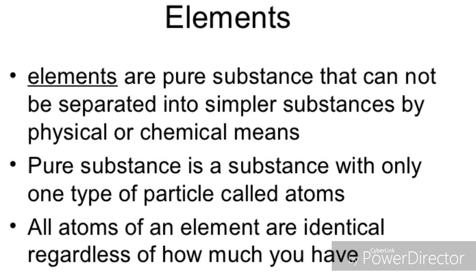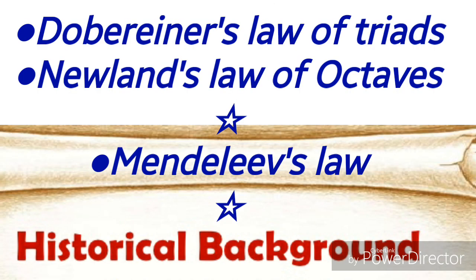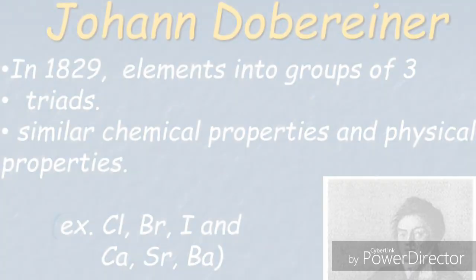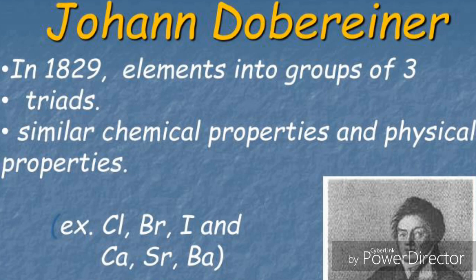In the periodic table, 118 elements are there at present. In these 118 elements, around 90 elements are naturally occurring in Earth's crust. The remaining 28 elements are synthetic elements, which are prepared by scientists in the laboratory.